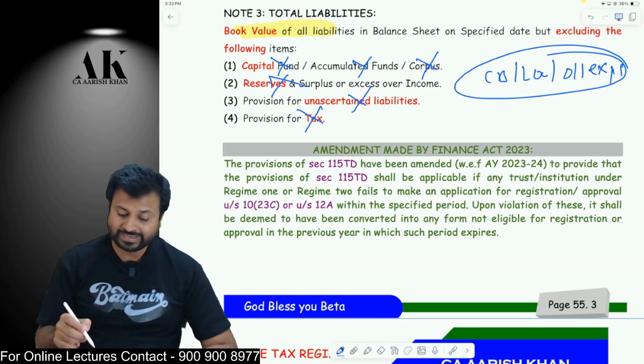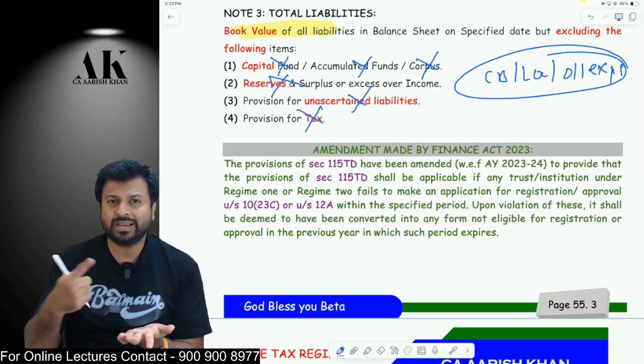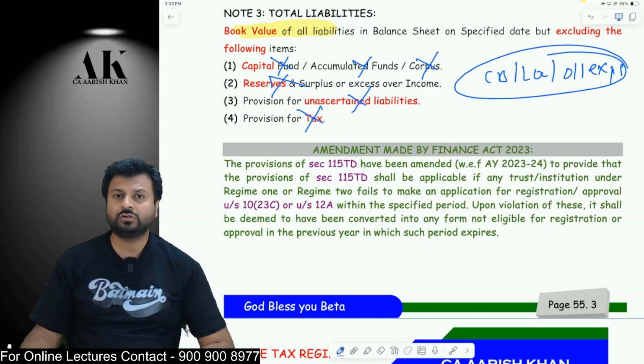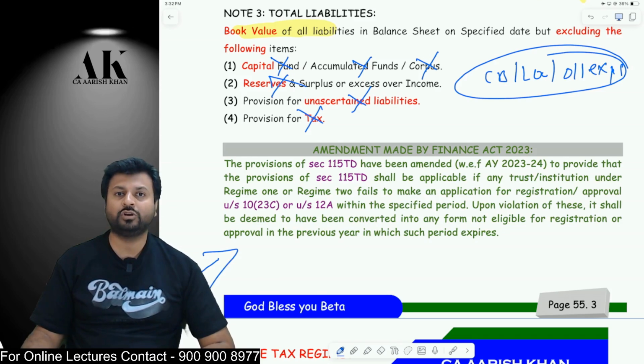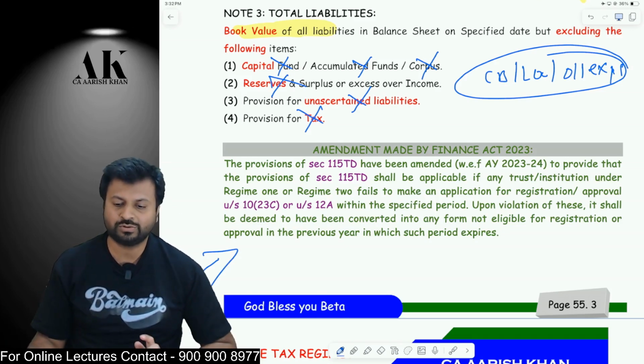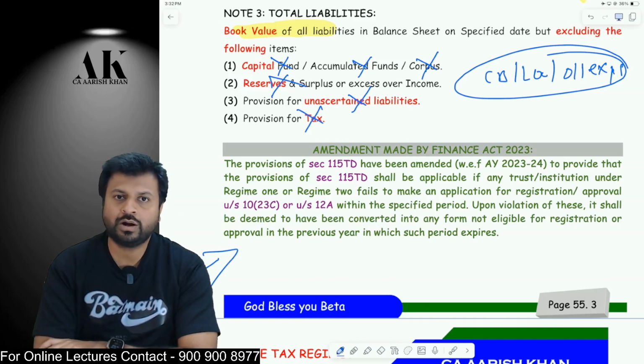In that case, you are violating the provision of the law, because the law has given you the last date of 30th September 2023 to re-register yourself. If you do not re-register yourself, then an exit tax will be imposed on you as per the provisions of Finance Act 2023. I hope it is clear to all of you. This is what this chapter is all about: taxation of trust, and that is exit tax.